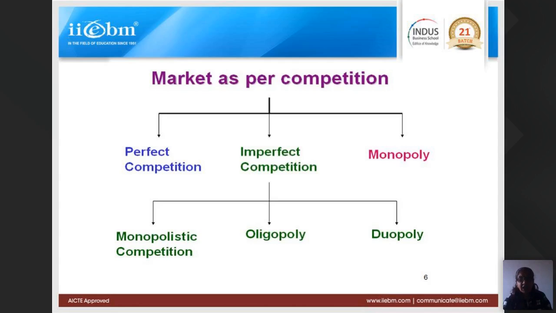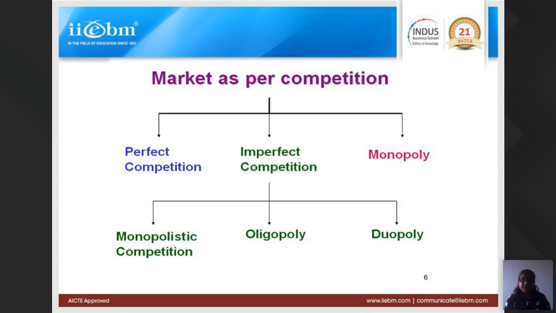Competitive markets are classified into two, that is perfect competition and imperfect competition. Imperfect competition has monopolistic competition, oligopoly, and duopoly. Now let us see the features that will help you understand whether this is a perfect competition, a competitive market, or whether this is a monopolistic, oligopoly, or duopoly market.